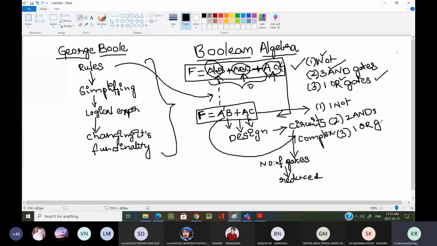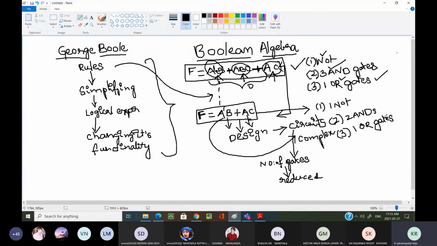I have taken some random example. Here we have reduced only one gate. Even one gate is not a problem for us. If you reduce one gate in this simple example, then if you take a complex expression, we can reduce n number of gates. Sir, if I reduce one gate, what is the advantage we are getting?